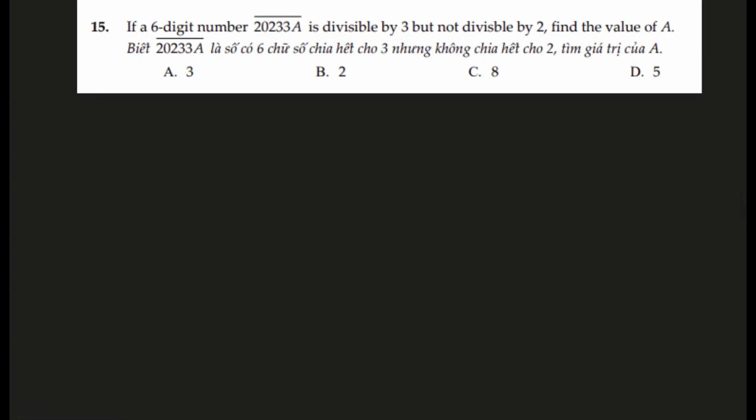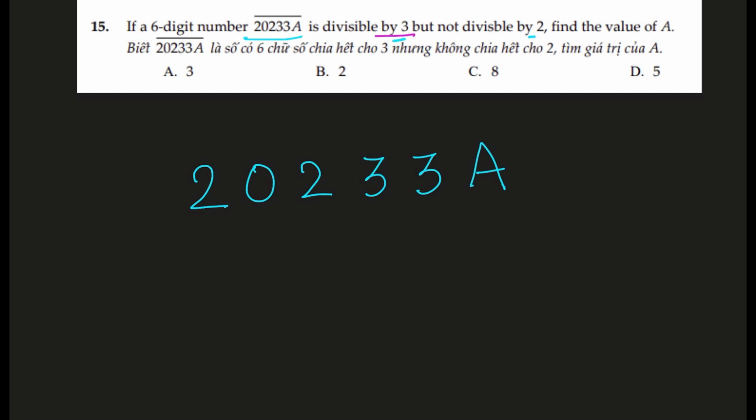Question number 15. Now this is an interesting question. If a 6-digit number 20233A, we don't know the value of A, for this number is divisible by 3 but is not divisible by 2, what is the value of A? Now in order to find the value of A, we must think about the divisibility rule for 3. As we know, for any number to be divisible by 3, the sum of all the digits must be a multiple of 3. It should be able to divide by 3.